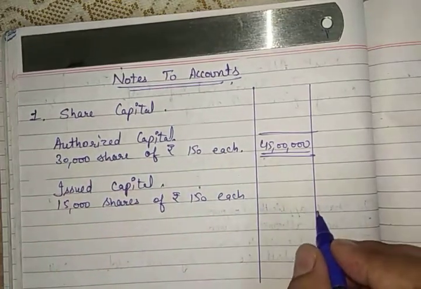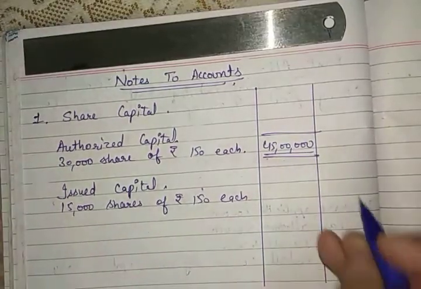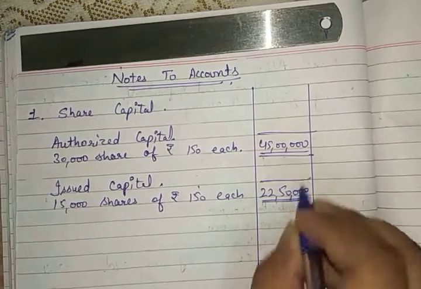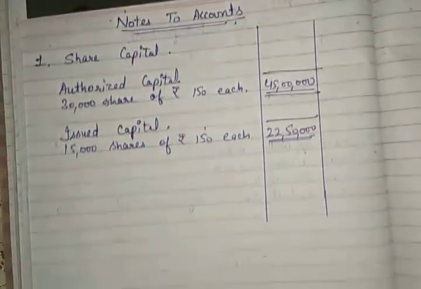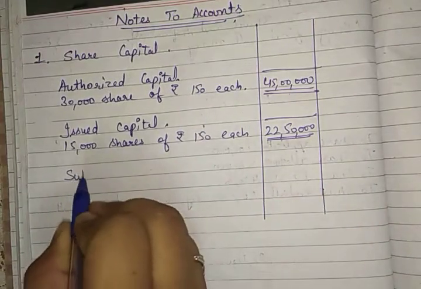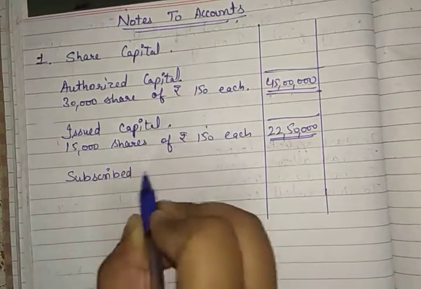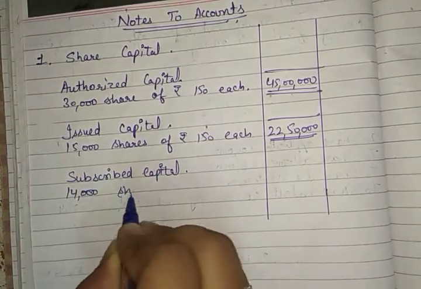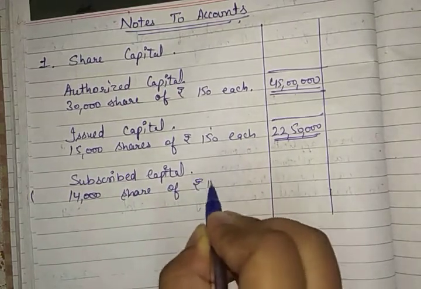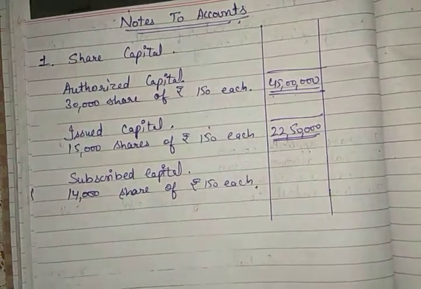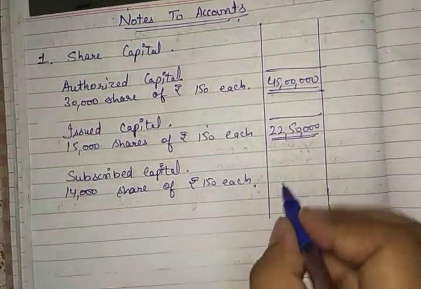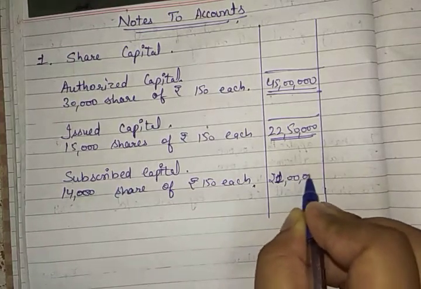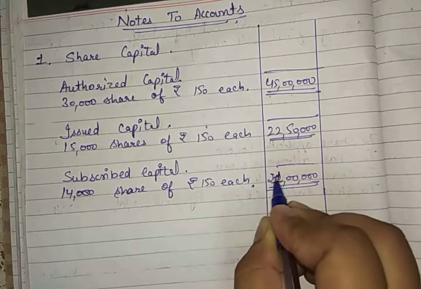Now how much does it become? It becomes a total of 22,50,000. This is the total we have issued for, but is it subscribed? No. So we will write the subscribed share capital. Now how much is subscribed? People have subscribed for 14,000 shares of rupees 150 each. Now how much does it become? It becomes 21 lakh.